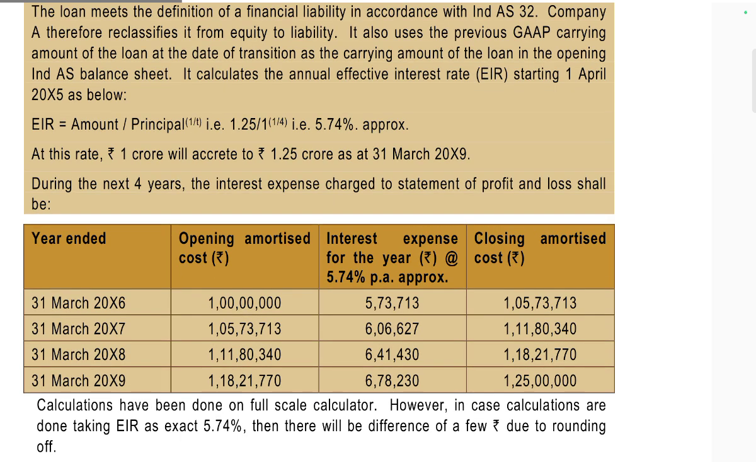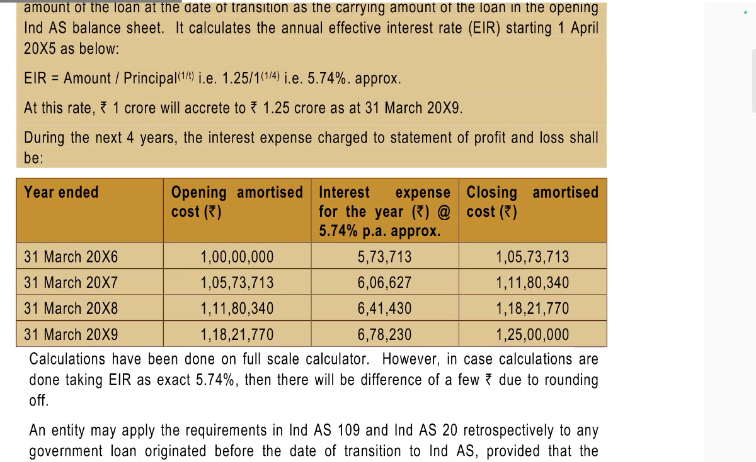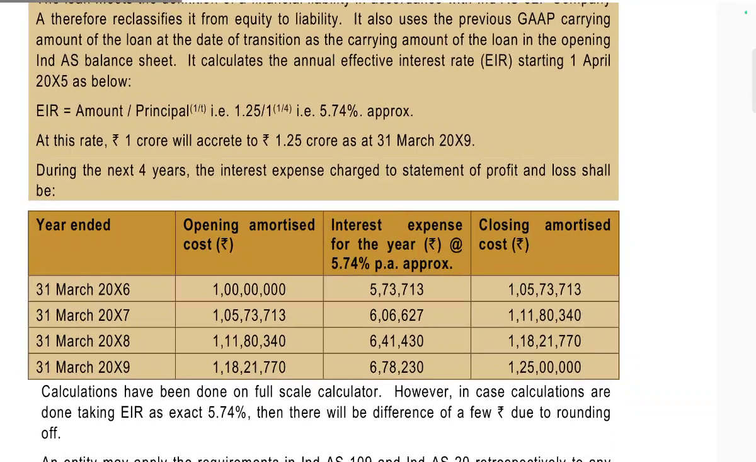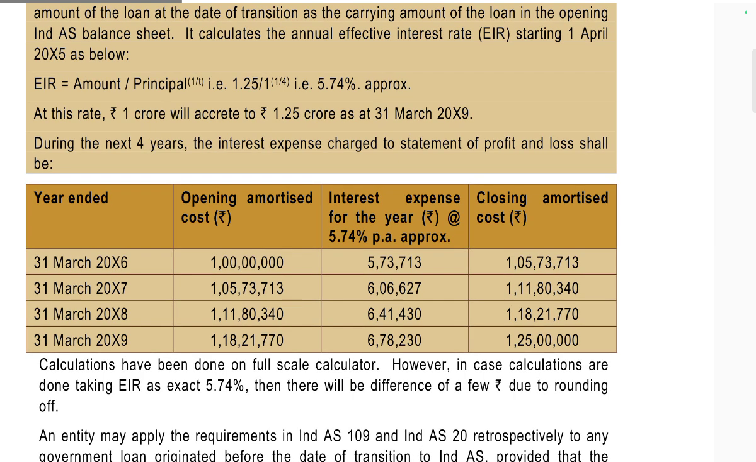The previous GAAP carrying amount of the loan at the date of transition becomes the carrying amount of the loan in the opening Ind AS balance sheet. The company computes the effective rate of return starting from 1st April, where the amount repayable is 1.25 crores against 1 crore, which is approximately 5.74 percent.